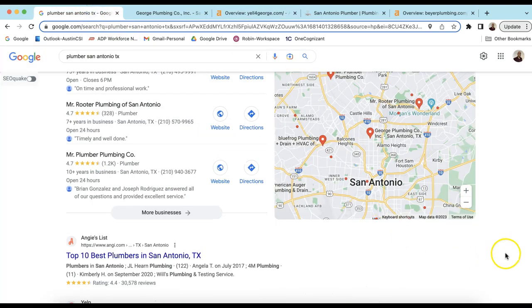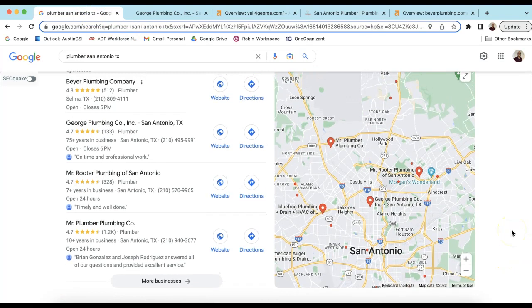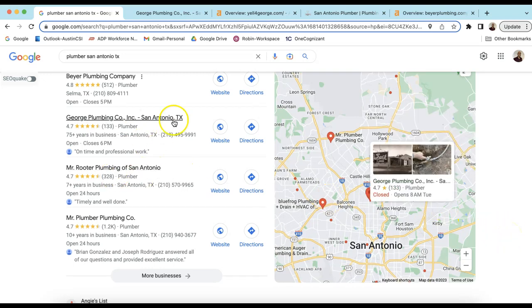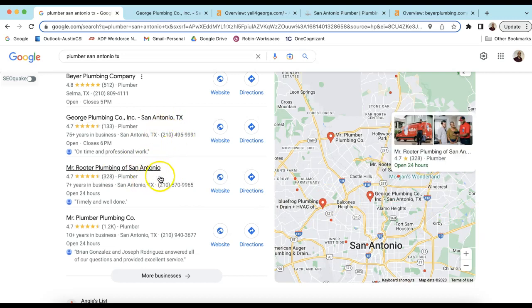Then finally, there's citations. A citation is anywhere where your business name, number, and address are shown exactly as on your Google business profile. Citations help you rank in this map pack here, which is extremely important for local businesses. And you probably know that because there you are right there. So good job. You want to stay up there and compete, still beating these competitors.